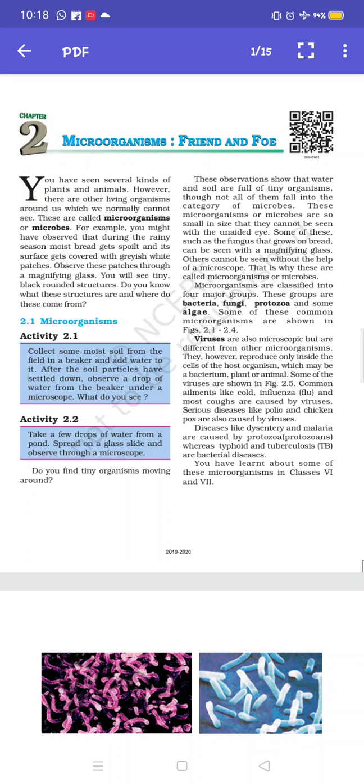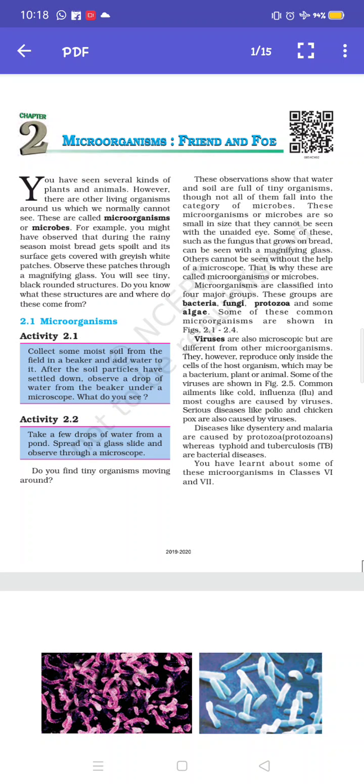And the scientists who study microorganisms are called microbiologists. So this is about microorganisms, microbiology and microbiologists.